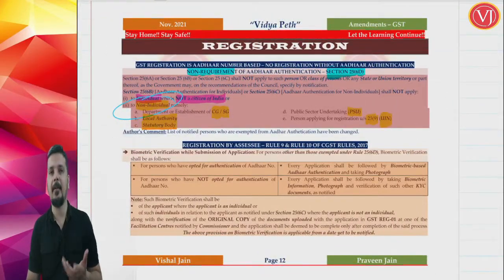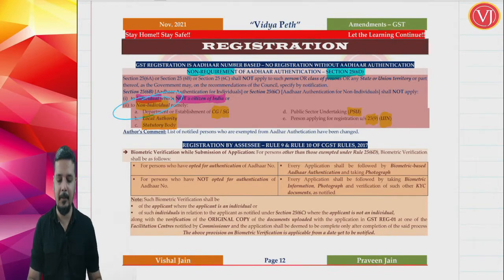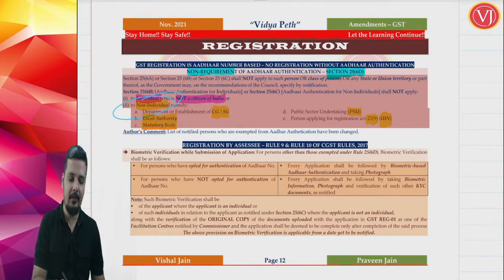Now friends, the next amendment is in your registration process. When you are applying for registration, there is an amendment in the registration process where, when you are submitting your application for registration, biometric verification will be there.